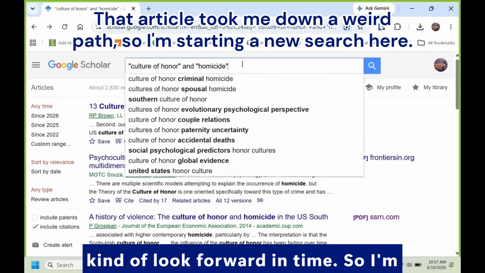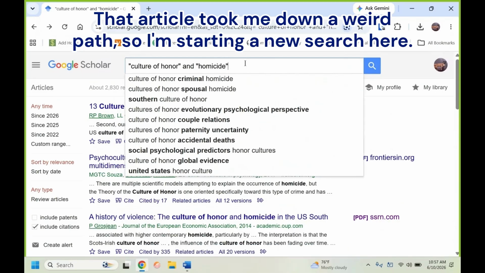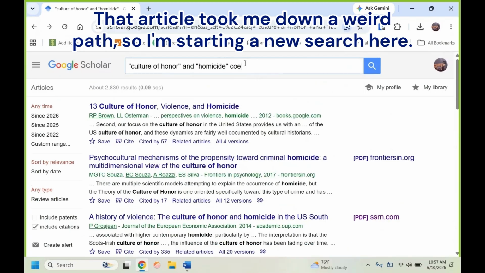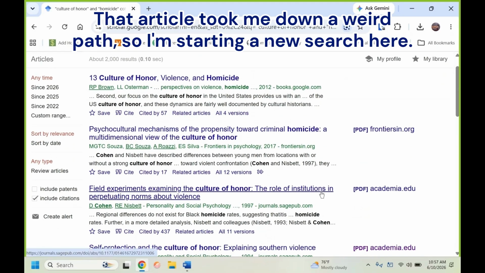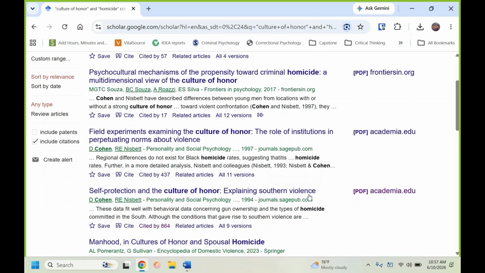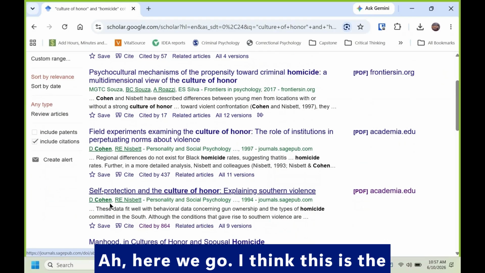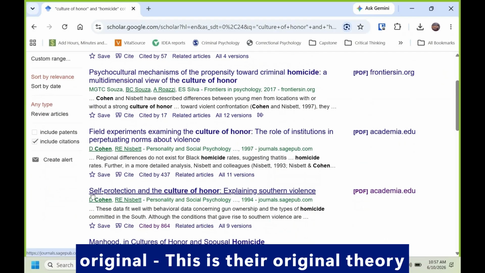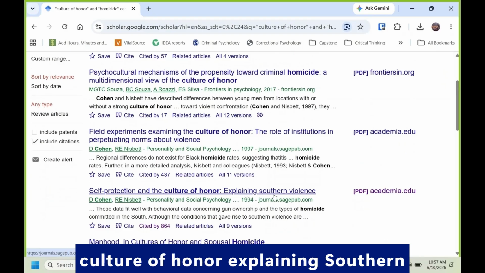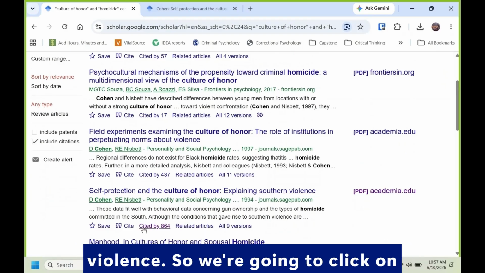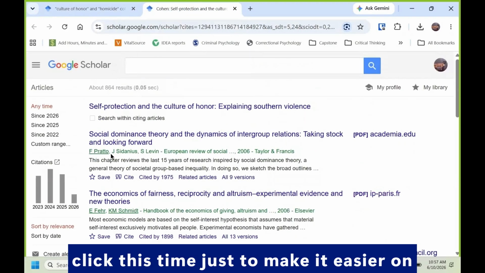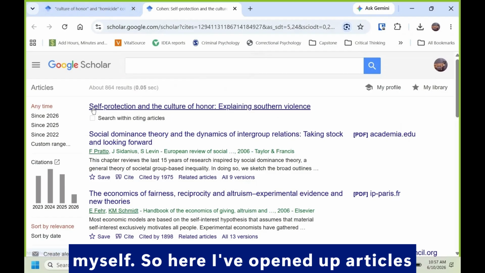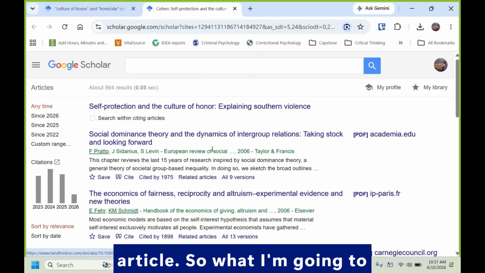So I'm going to see if I can find... Here we go. I think this is the original. This is their original theory article here. So, "Self-Protection and the Culture of Honor: Explaining Southern Violence." So we're going to click on this "cited by." I'm going to right click this time just to make it easier on myself. So here I've opened up articles that have cited this original theory article.